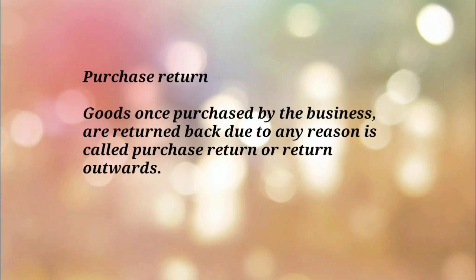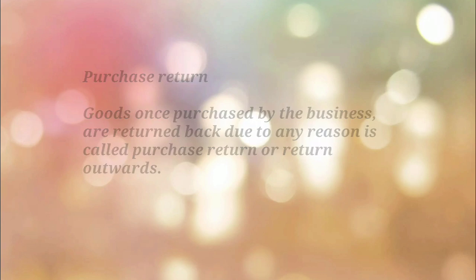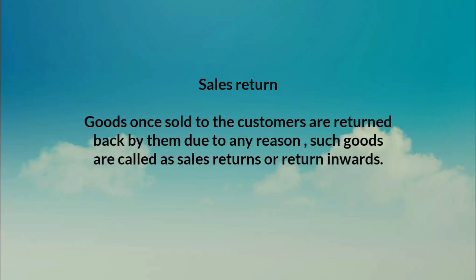So at that time what we will do, we will return those products to the person who delivered them to us. That process is known as purchases return. So purchases return is also an accounting term. We need to record it in our book of records as a purchases return. So the unwanted items we brought into our business, we give back as a purchase return.